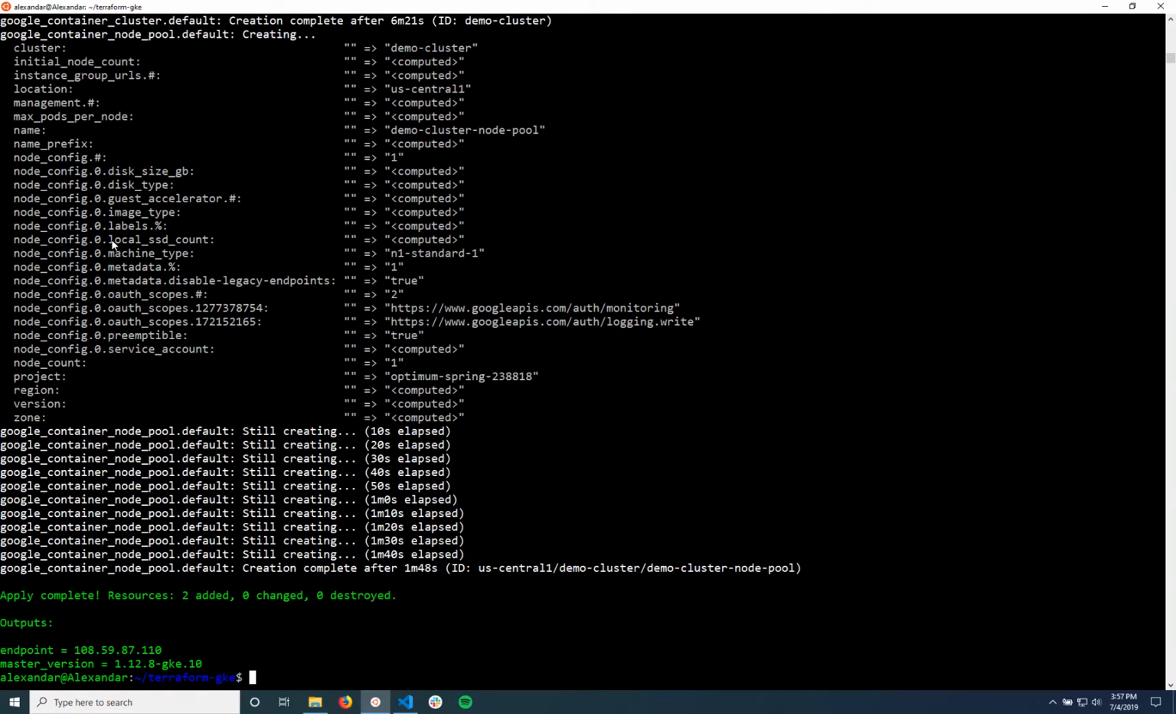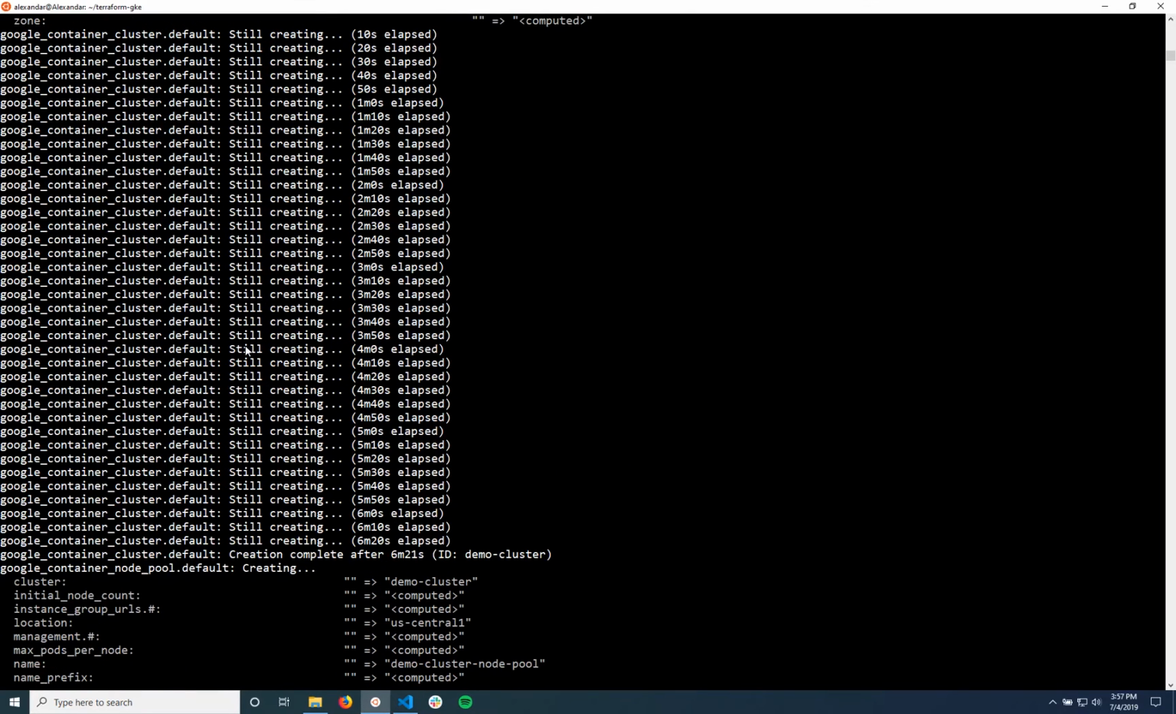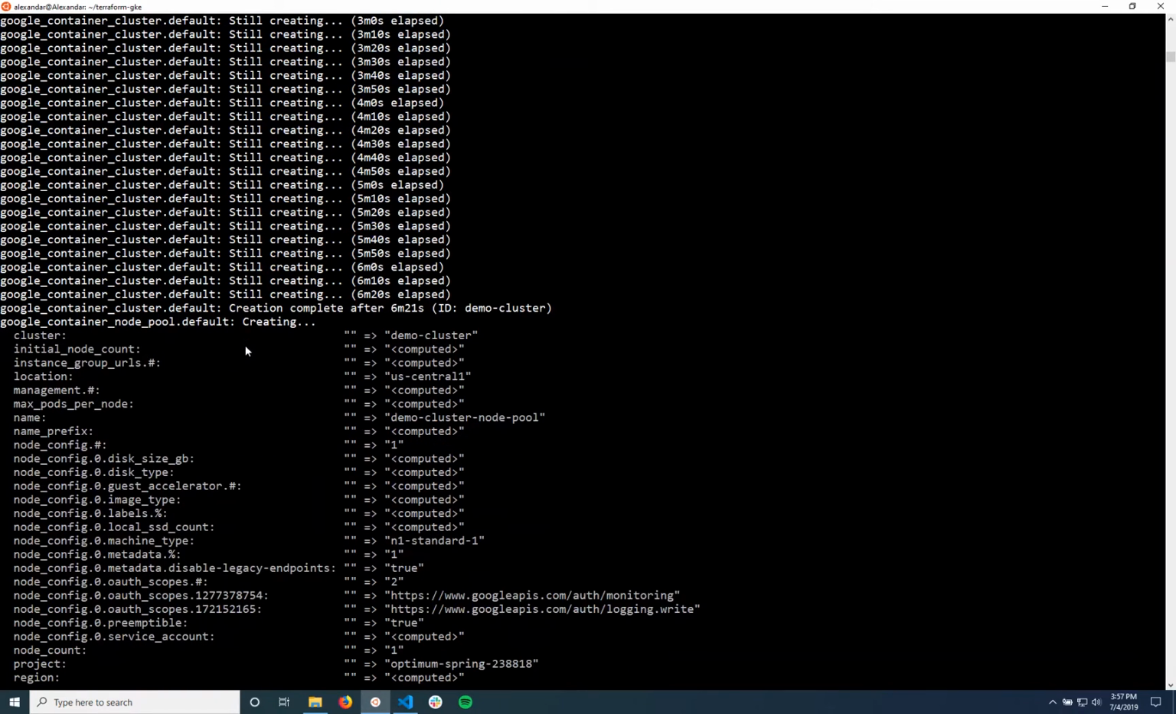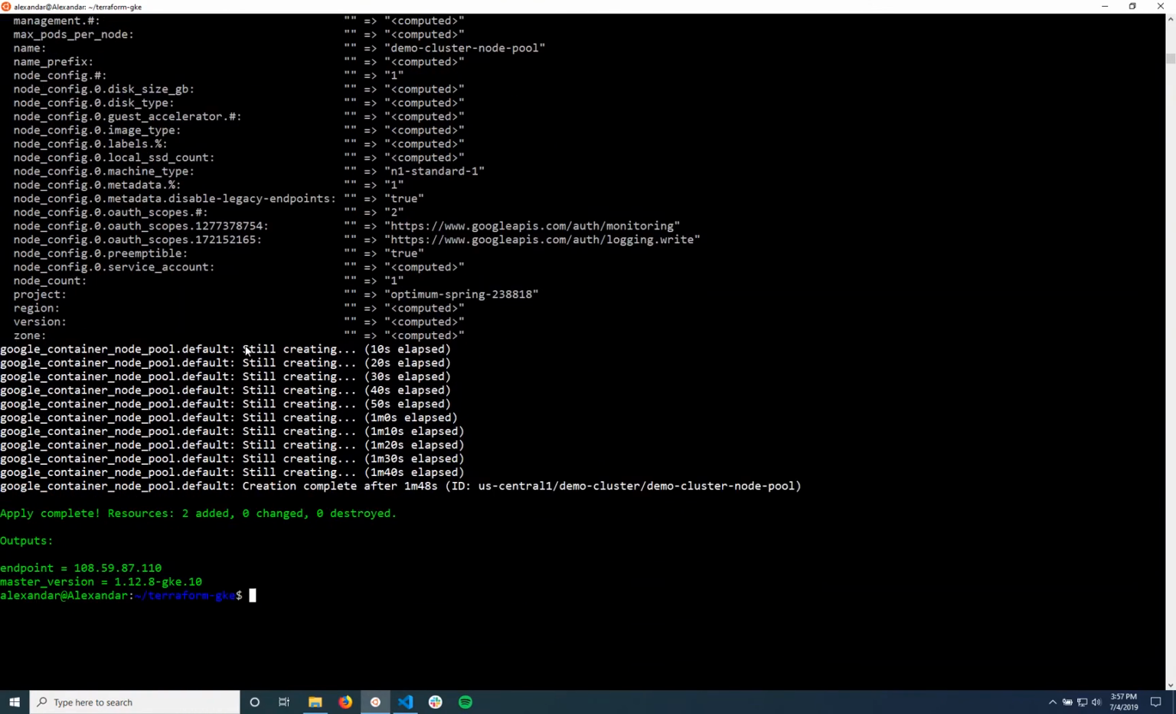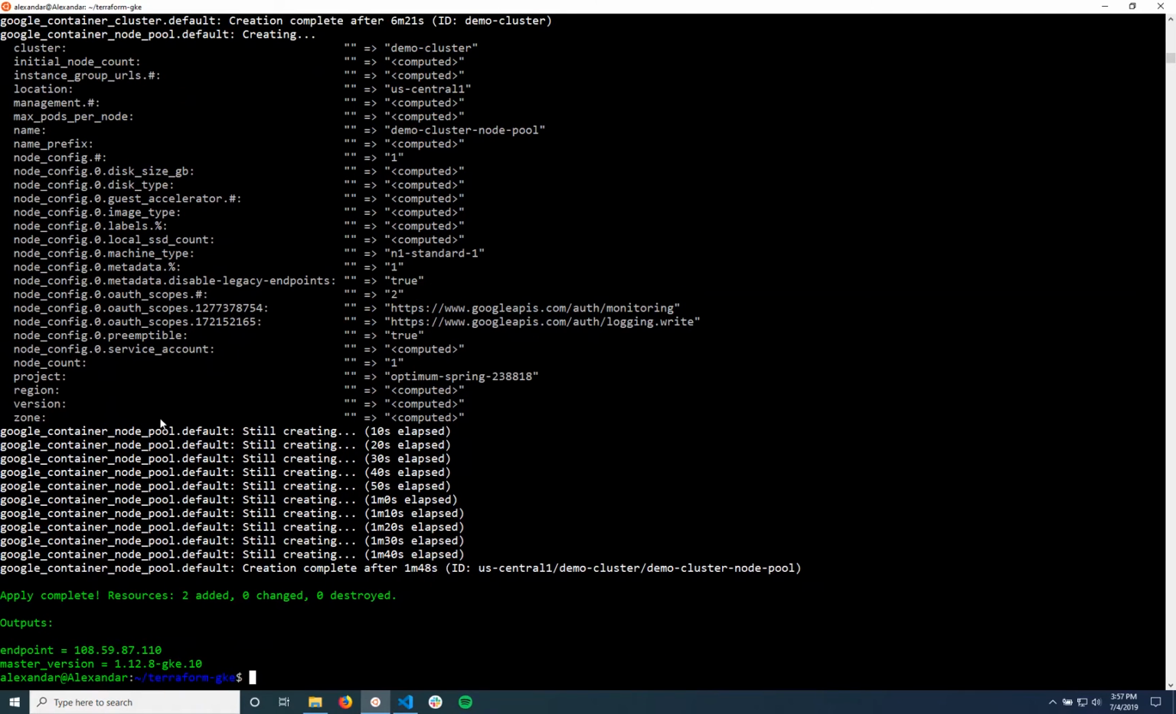So I'm back now and it's been completed. It took about 1 minute and 40 seconds for the node pool to create, and about 6.5 minutes for the container cluster resource to finish creating. As you can see, there is an endpoint and the master version, so you can see what version we're running on. And overall, it took about 8 minutes for this to complete.